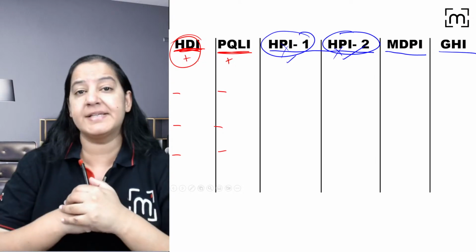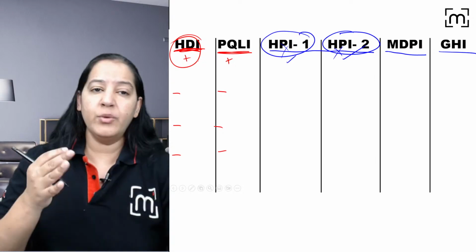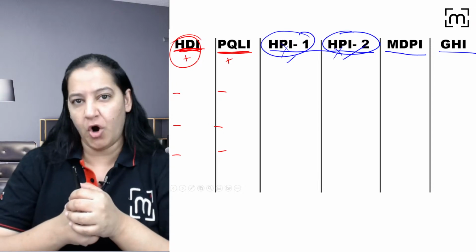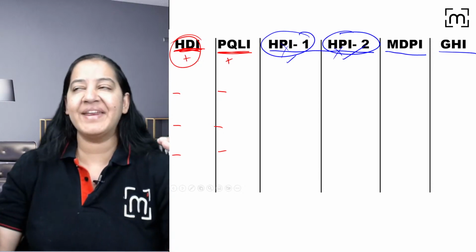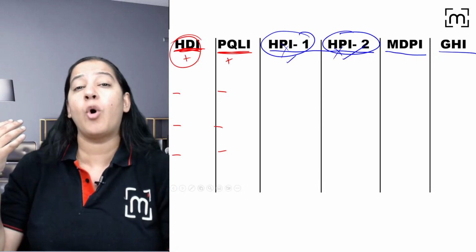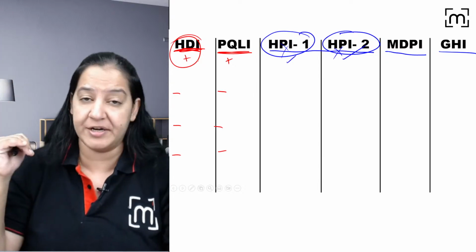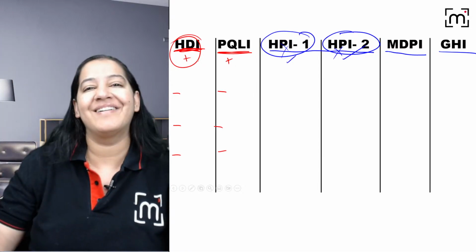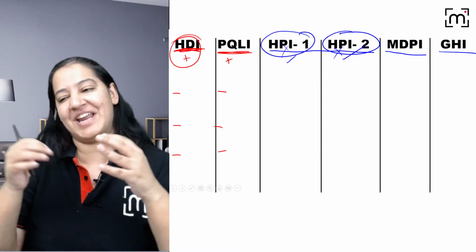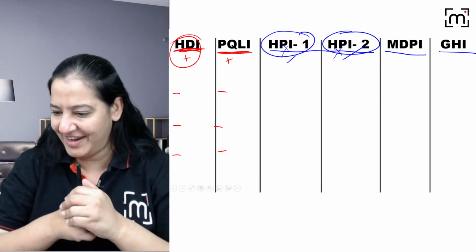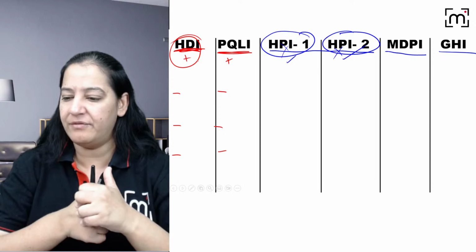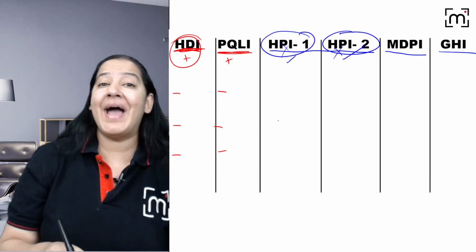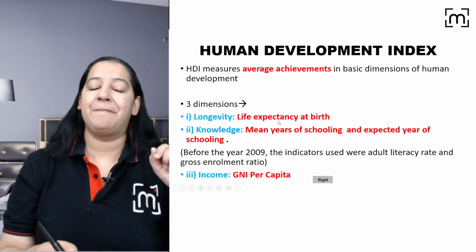Now in your university exam, if you're a 3rd prof student, you get a short note on each of them. The short note, the 3-mark question. Or if you are getting a long question, it will be to write all the indicators which indicate the quality of life. So in that you have to write all, right? So it can be a long question, it can be a short question.